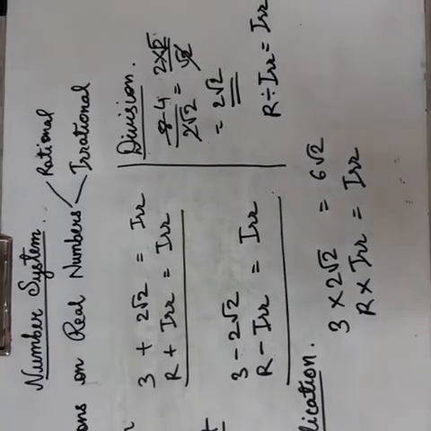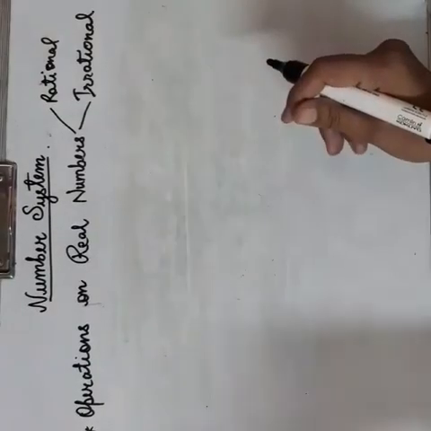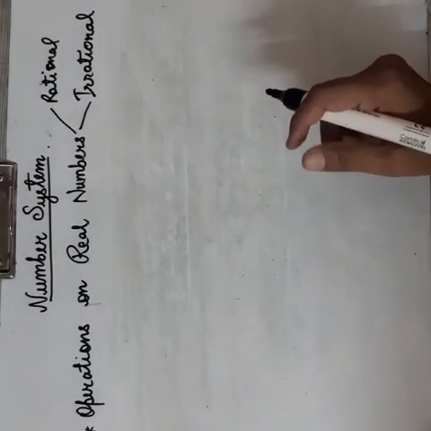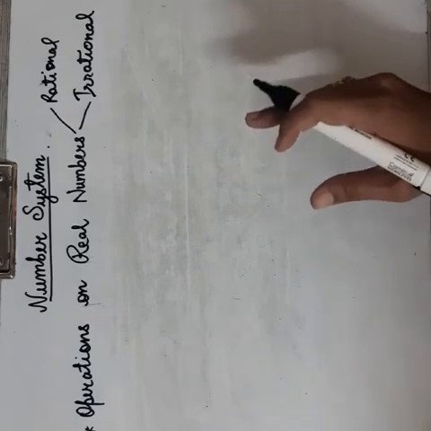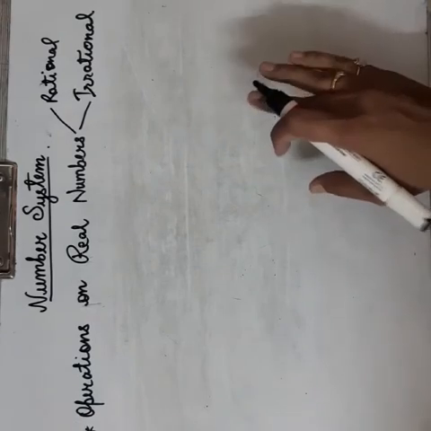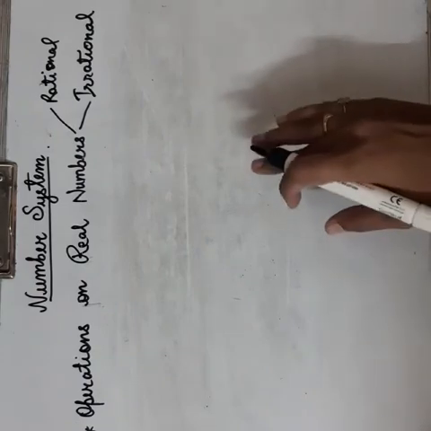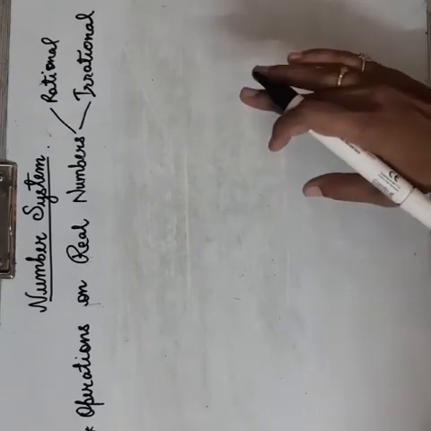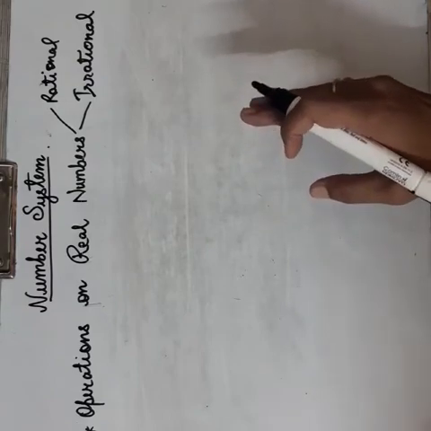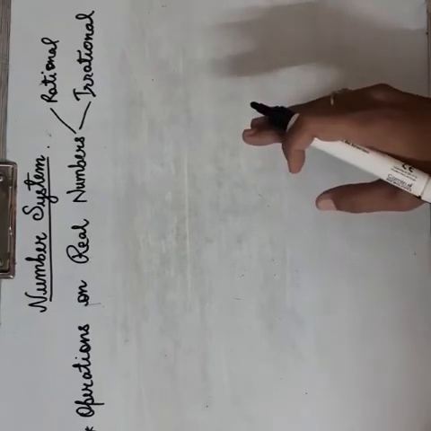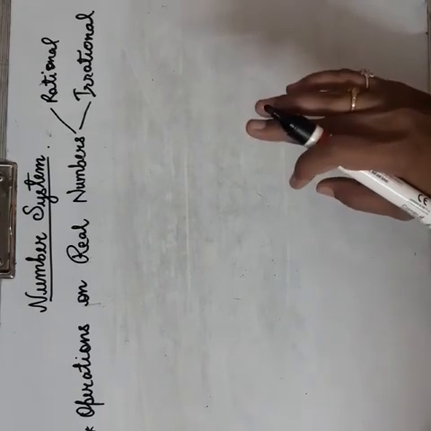So to summarize, when you are doing any operation on rational numbers, the result will be a rational number only. Even if you add two rational numbers, the result will be a rational number. If you subtract two rational numbers, the result will be a rational number. If you multiply or divide two rational numbers, the result will be a rational number only.